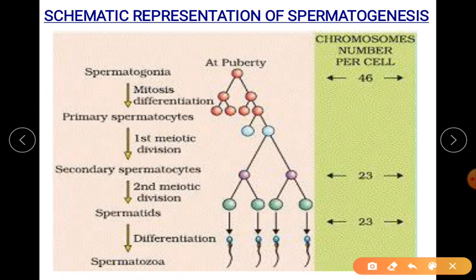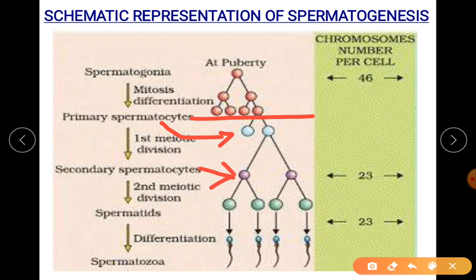Let me just show here. Whatever they have shown here, the red color is your spermatogonium. It has grown to form a little larger cell. Observe that. So these larger cells which have grown are called primary spermatocyte. So here please note it. Spermatocytes are here, primary spermatocyte.